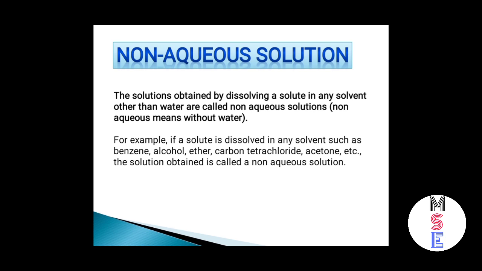The solution obtained by dissolving a solute in any solvent other than water, means here we are not using water as a solvent. So the solution in which water is not present as a solvent is called non-aqueous solution. Non-aqueous means without water. Like if a solute is dissolved in any solvent such as benzene, alcohol, ether, carbon tetrachloride, acetone, the solution obtained is called a non-aqueous solution. Here we are not using water as a solvent.